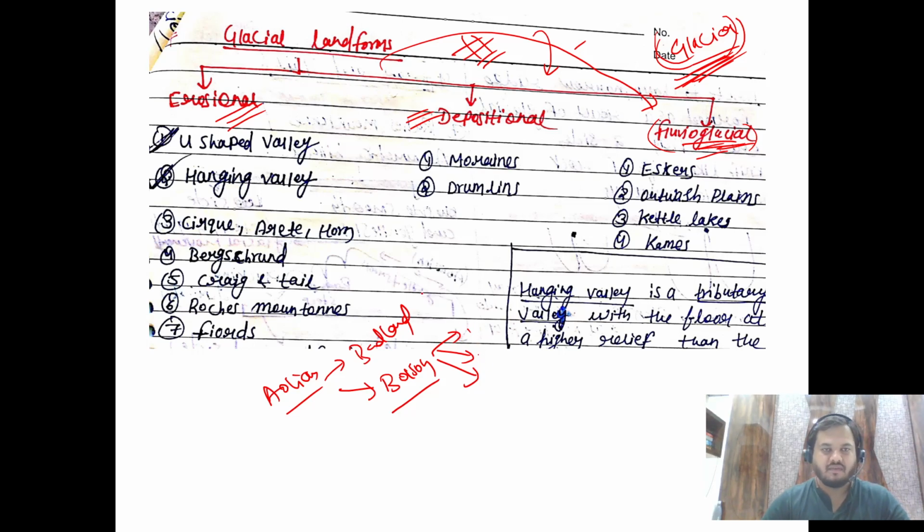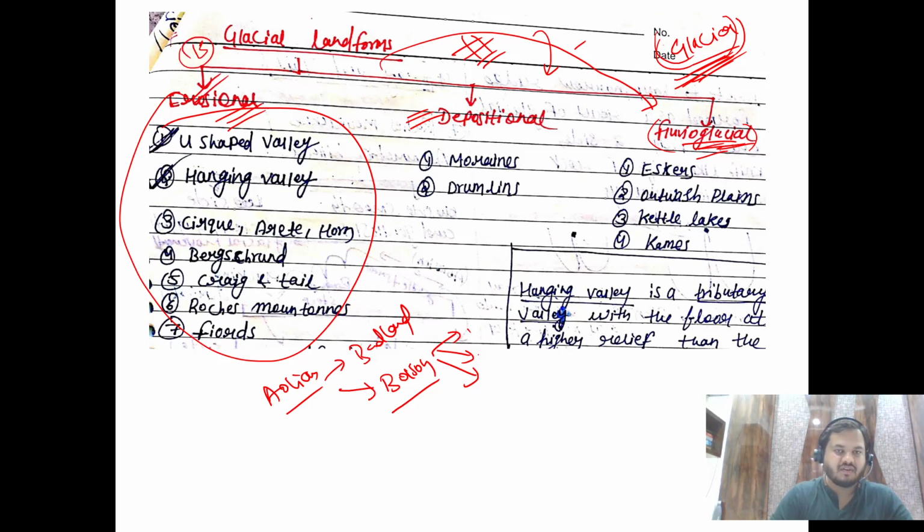So now we'll start with the glacial landforms. Firstly we'll begin with the erosional landforms, right? These are the seven names. See, the challenge with geomorphology is that they may ask a question of maybe 15 marker. Sometimes they may ask even a 10 marker, but mainly 15 and 20 markers. Write a short note on glacial landforms. So you will have to write erosional. These are the seven which I have included here. These are the depositional. Here I have mentioned two, and then there are four.